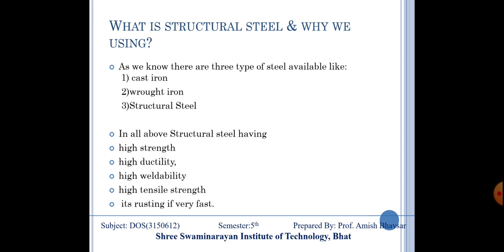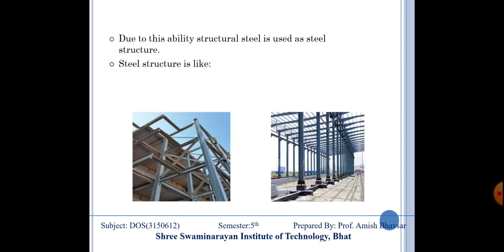This is a drawback of structural steel, but we can manage that rusting problem day by day. Due to these abilities, structural steel is used as a structure.